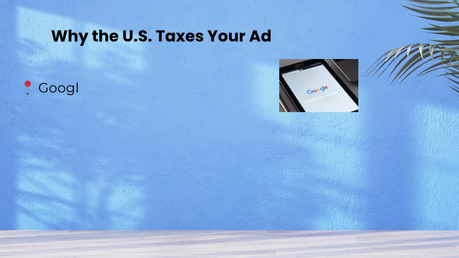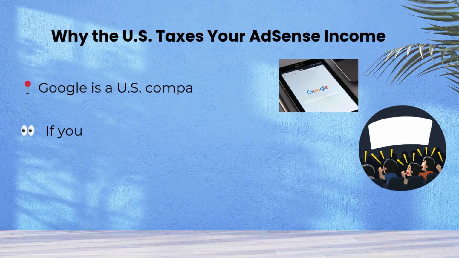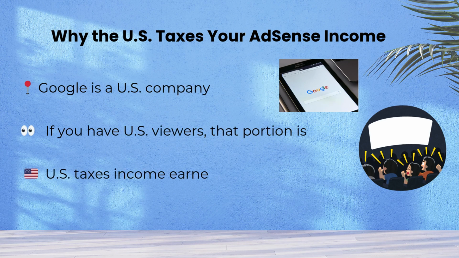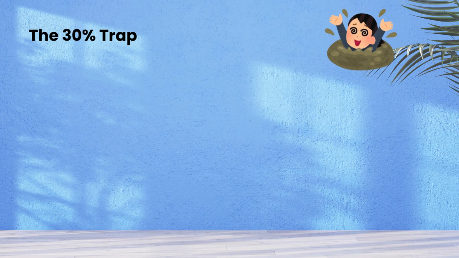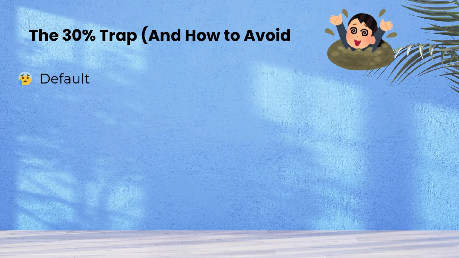Now, what if your income came from YouTube AdSense? Google is based in the US, so if your YouTube viewers are from the US, the IRS taxes that portion of your AdSense earnings. This is why you will sometimes see tax withheld on your payouts. If you don't fill the W-8BEN form, Google will withhold 30% from all your US income.